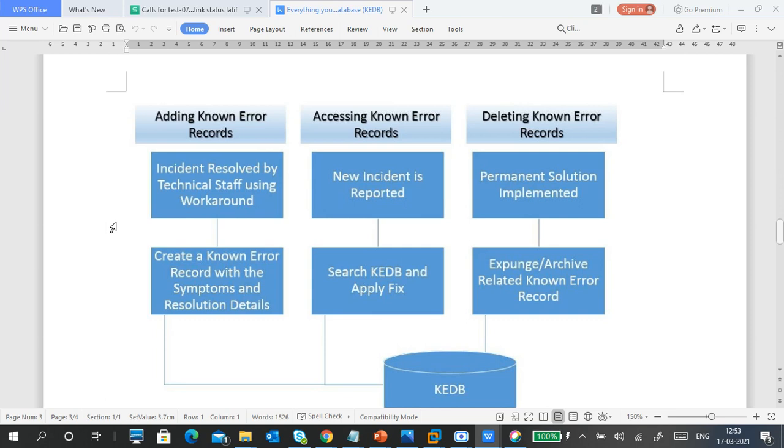Instead of thinking, learning and trying, we already know the solutions, so we can suggest one. Some solutions may not work. Previously they made some solutions, but they did not work properly after a few days, so we don't go with that solution. If previous solutions are not working properly, we go with new solutions, or more effectively working solutions. So this is called a known error database.